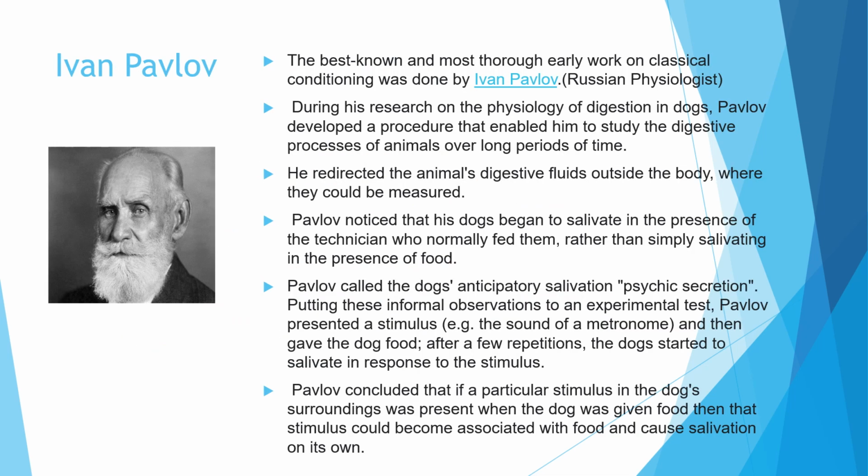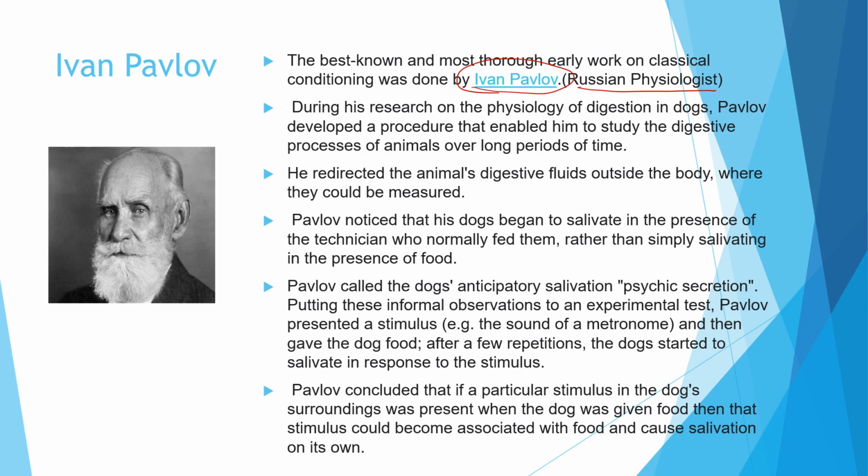Now let us see who this person is and what did he do. So in this reflex action, we should know this person. He is Ivan Pavlov. Ivan Pavlov, he is a Russian physiologist, and he is best known for the most thorough early work in the classical conditioning. So it's also a part of reflex action.